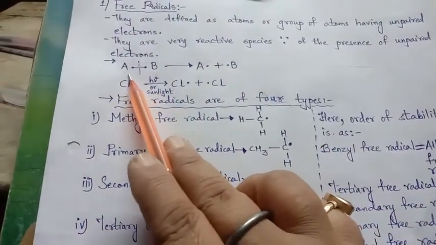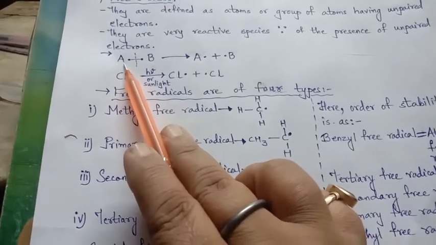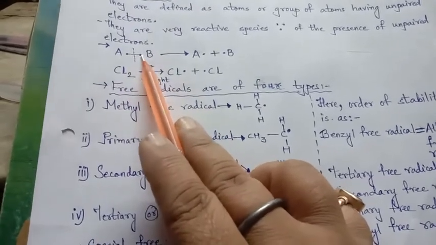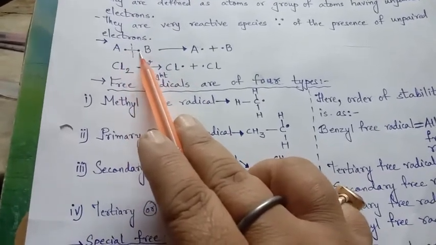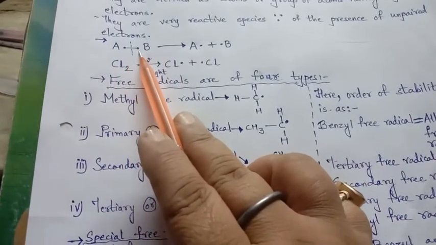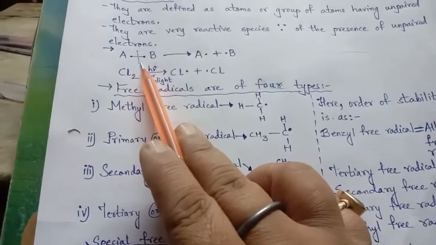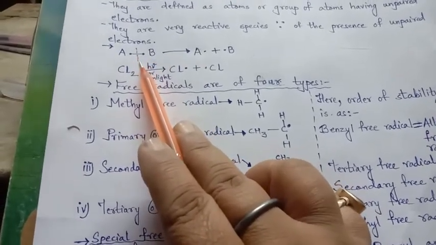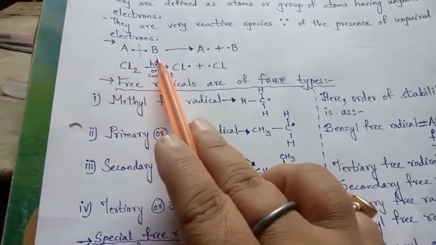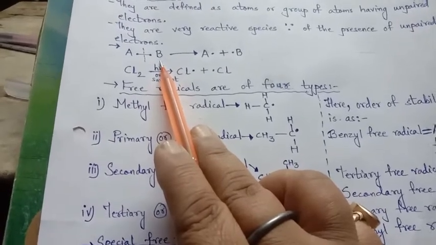See, in the homolytic cleavage, A is having its electron, B is having its electron, and these electrons are paired forming the bond. When this bond is broken, that is homolytic cleavage. Homolytic means both atoms are the same; if I had written A-A, it would be understood very easily.